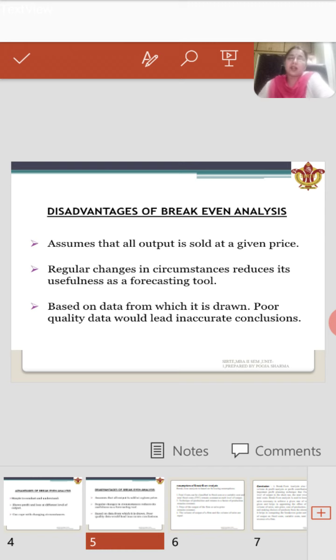When you are forecasting for the future with the help of the break even point, if the market is dynamic and conditions are not the same, how can you predict the future? You have to make the plan every time.